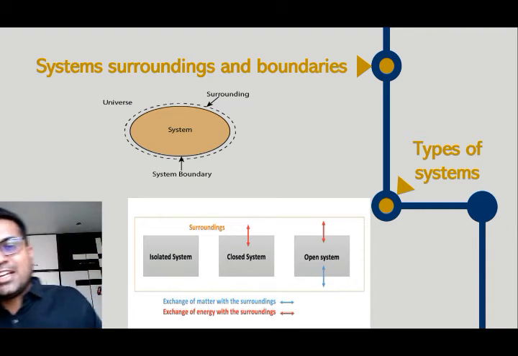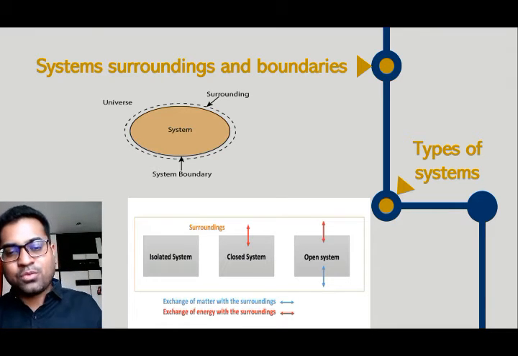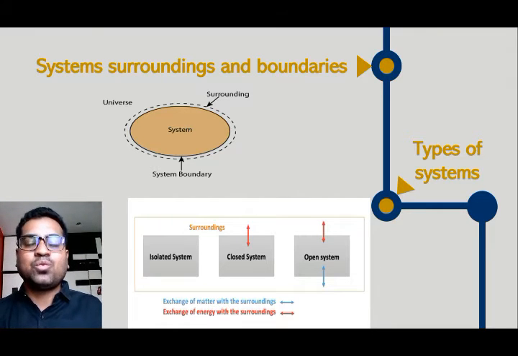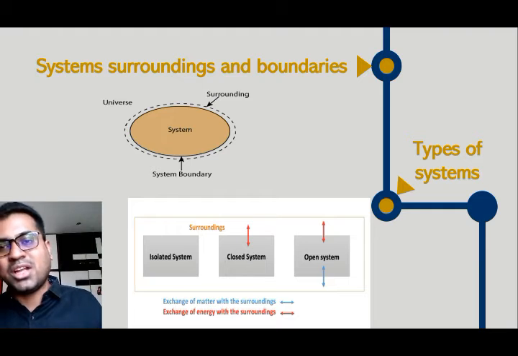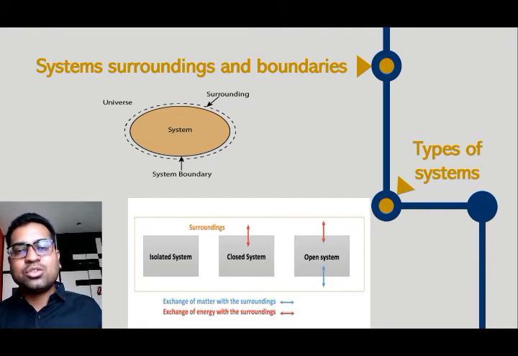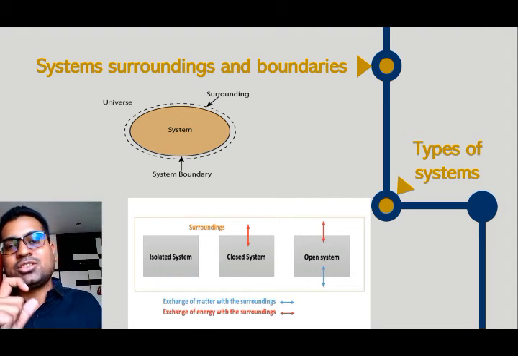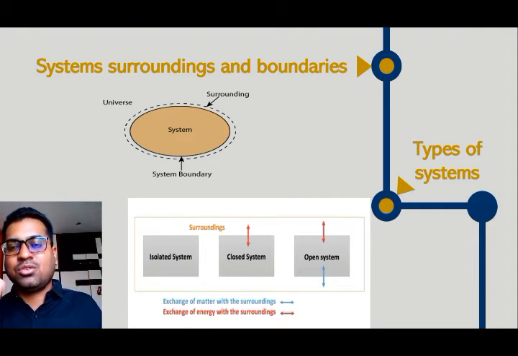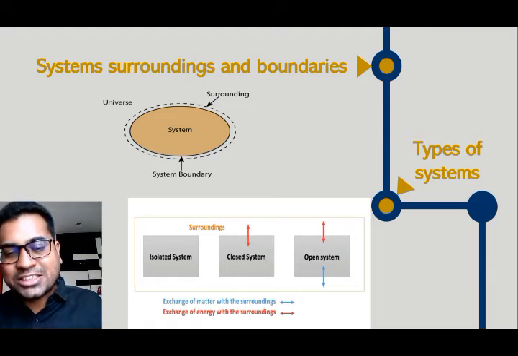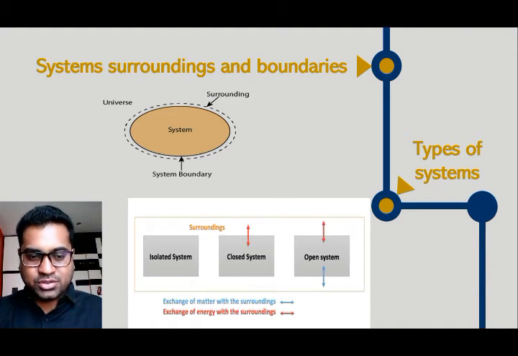A piston cylinder arrangement is one example of a closed system, in which you can perform work by pushing the piston downward. You can also transfer heat through the walls of the cylinder or piston, but there will be no interaction of mass.